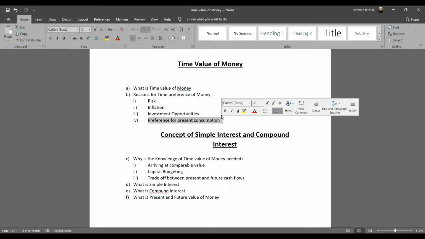So now, what is the concept of simple interest and compound interest? So let's get started with simple interest. What is simple interest? Simple interest, as the term defines, is the normal interest what is paid on the principal. So the 100 rupees invested in a bank, say you go and invest 100 rupees in an FD, and the rate of interest is 5%.